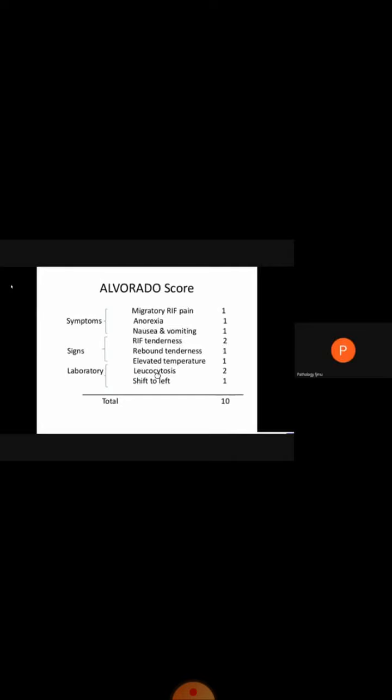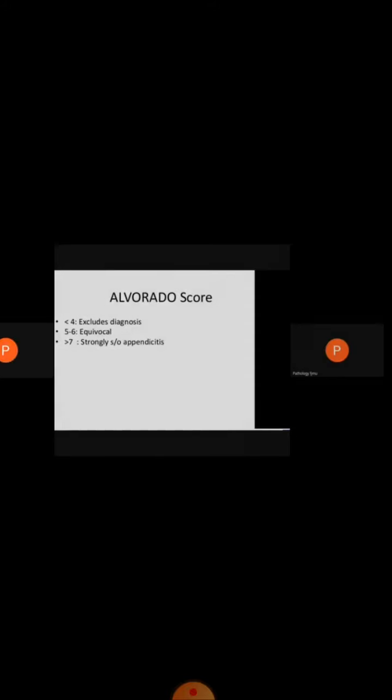Then there is leukocytosis. Normally the number of leukocytes ranges from 4000 to 11,000 per cubic millimeter of blood, and if it is greater than 11,000 per cubic millimeter, then we will give 2 scores. Then there is shift to left. Shift to left means that there is a shift of the WBC count towards the left, that is, there is an increase in the number of neutrophils. If there is greater than 75% neutrophils, we will give the score 1. So the total score is 10.